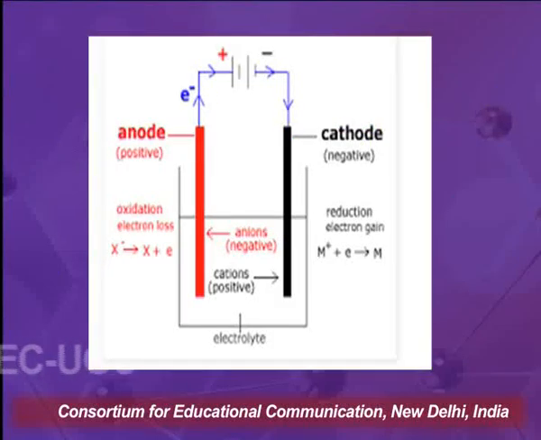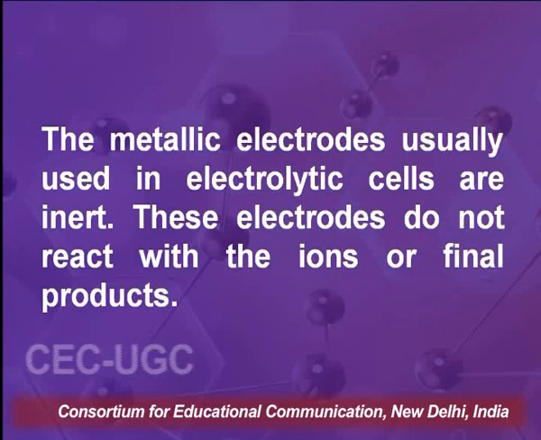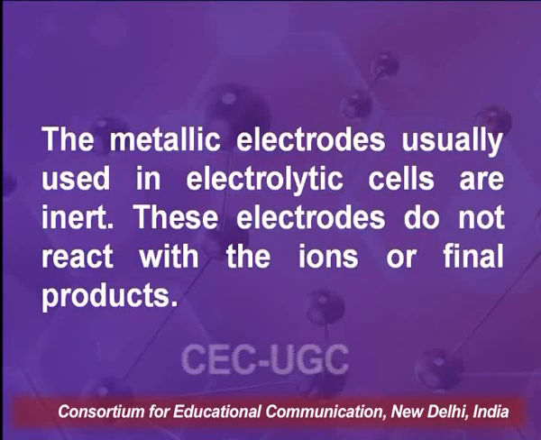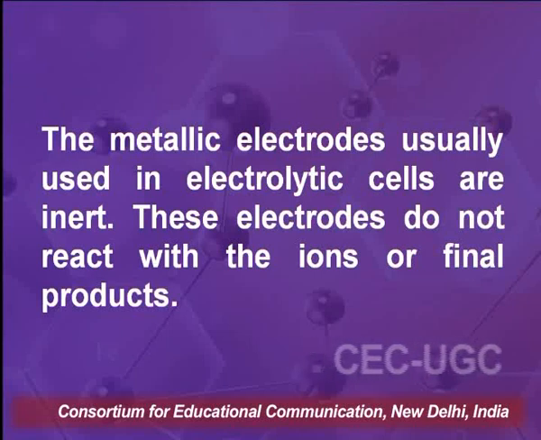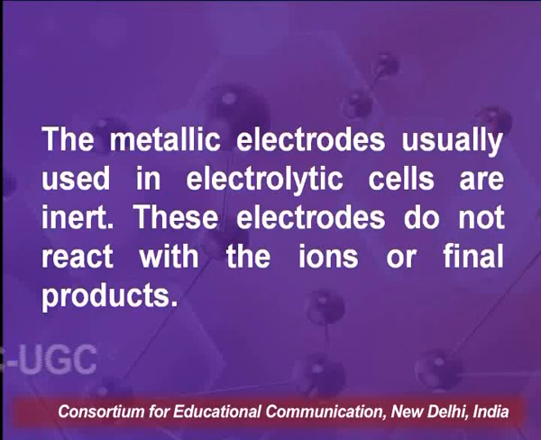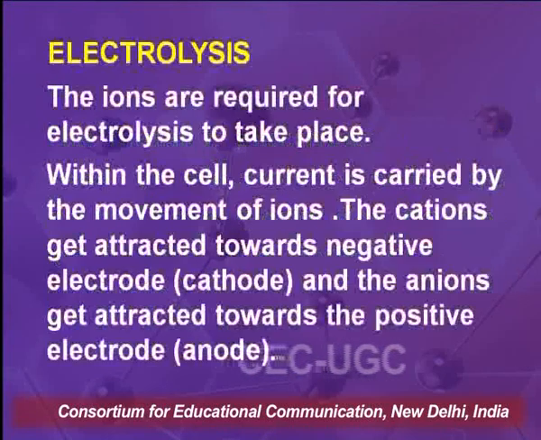This is the diagram which is showing you the electrolysis containing an electrolyte, in the electrolytic cell having two electrodes dipped into the electrolyte. The metallic electrodes usually used in an electrolytic cell are inert. These electrodes do not react with the ions or final products.